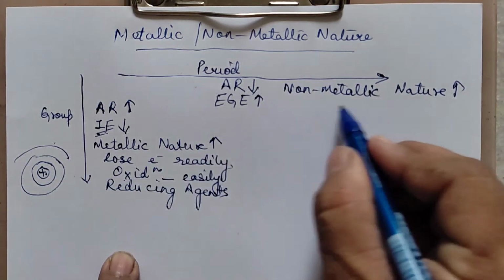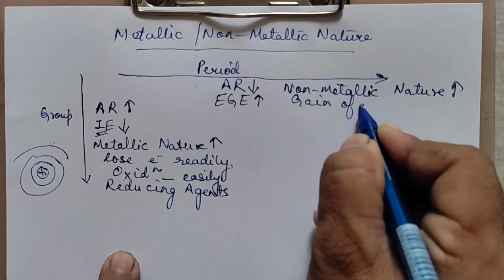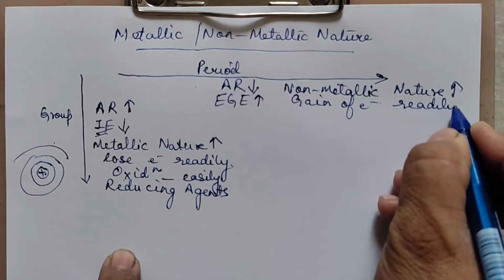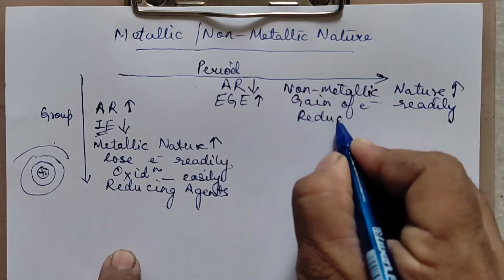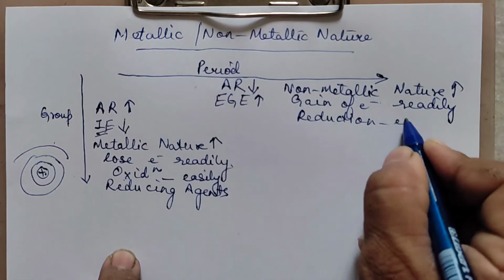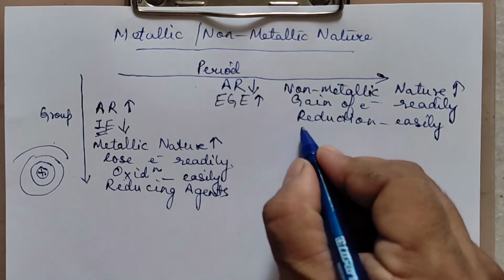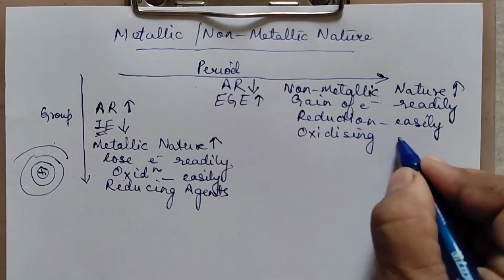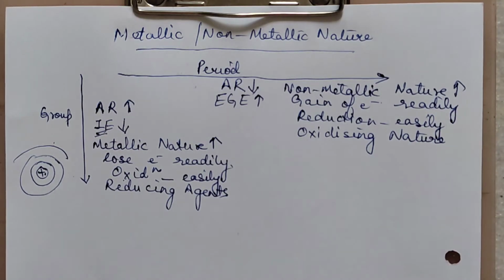Across the period, non-metallic nature means we are talking about gain of electron. They can gain electron readily. Across the period, their ability to gain electron easily increases. So they are able to undergo reduction easily, we can say. The gain of electron is nothing but reduction. They can undergo reduction easily. Therefore, we can say the oxidizing nature will increase. Oxidizing nature increases across the period. These all properties are related. I hope you followed it.